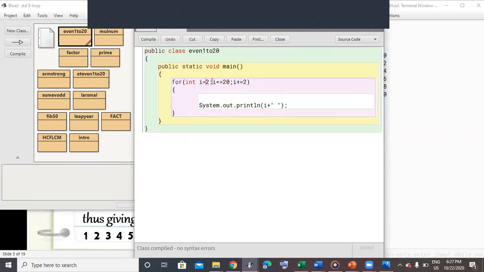So in this way you can change the update expression. Instead of having i plus plus, you can have i plus equals 2, so it will step by 2 value. If you want 3, then it will step by 3 value, and it goes on in that way.